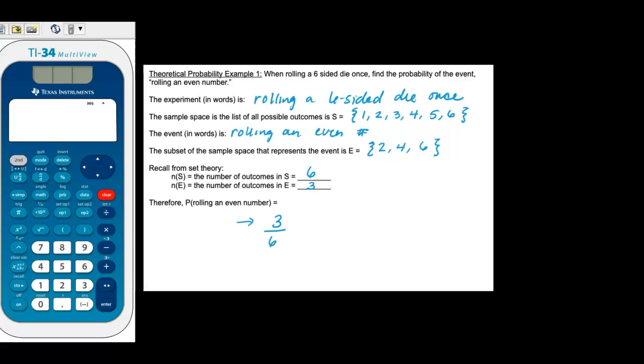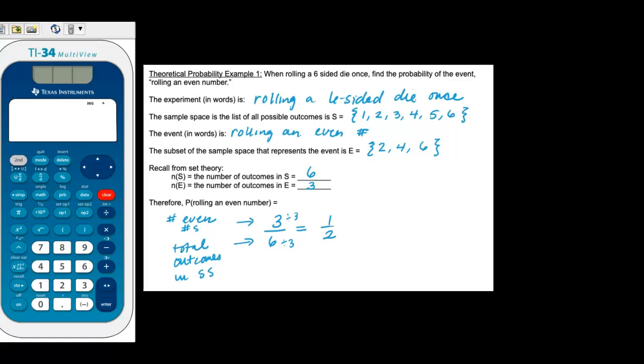And I could just write this out even further. So this is the number of even numbers, and this is the total outcomes in the sample space. So 3 out of 6. And then we can reduce that by dividing both of these by 3, and we end up getting 1/2.